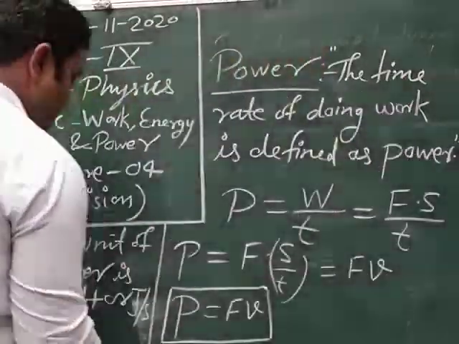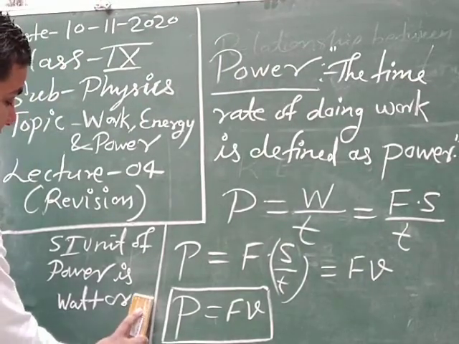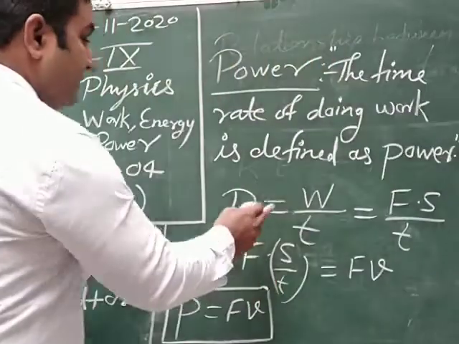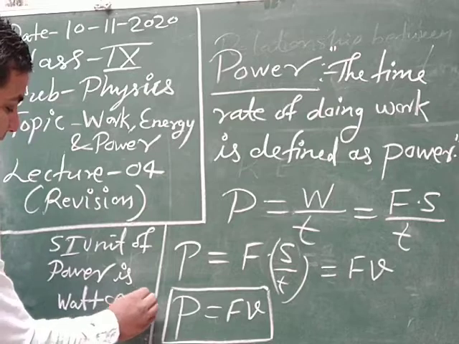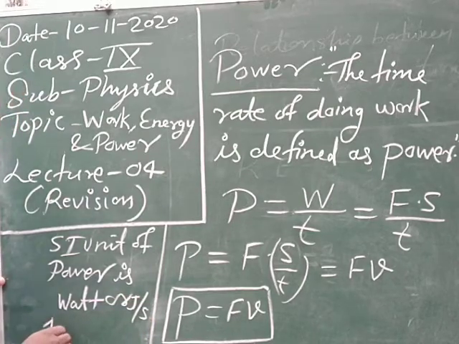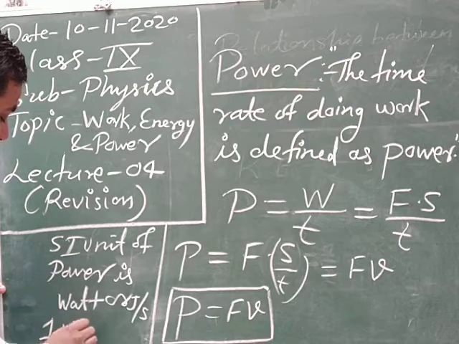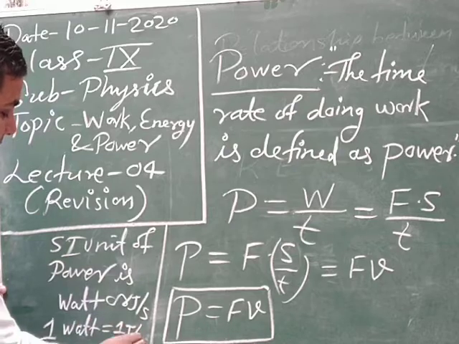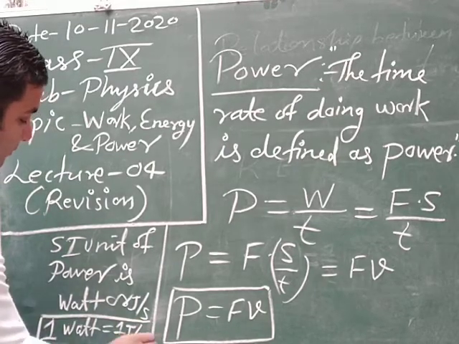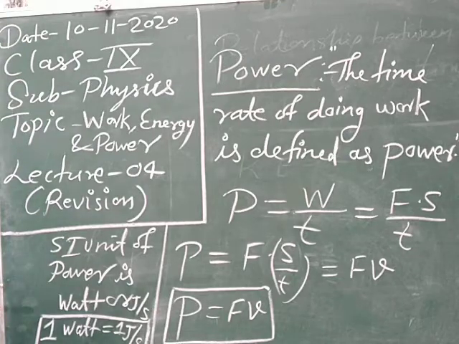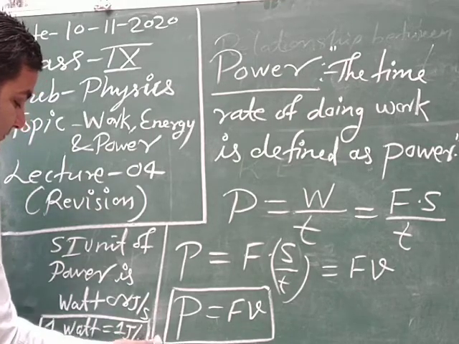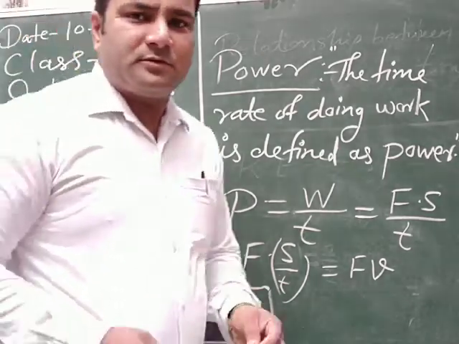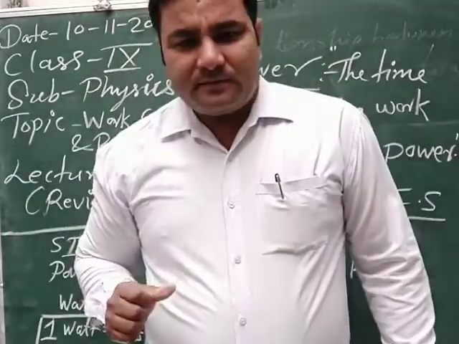In any way, we can write power directly with unit watt, or in the form of work and time, that is joule per second, where 1 watt is equal to 1 joule per second. Clear? Very simple concept. 1 watt is equal to 1 joule per second.